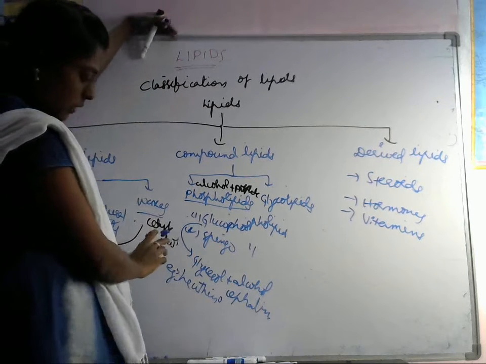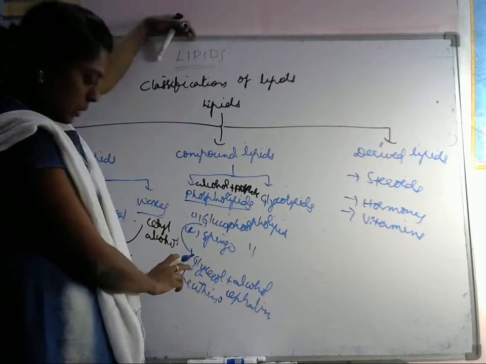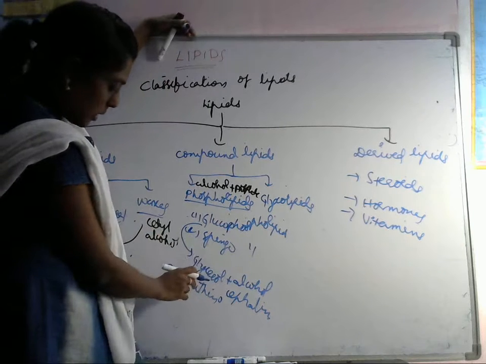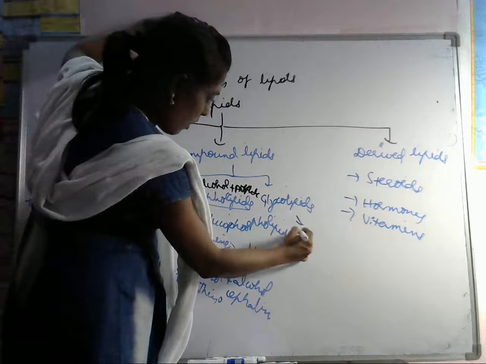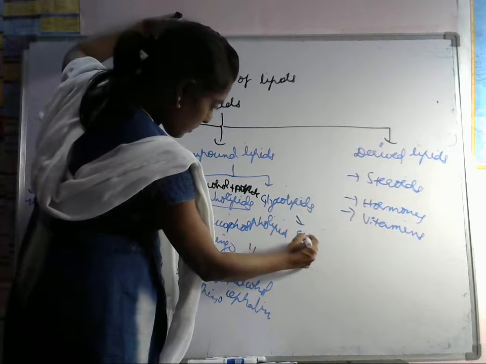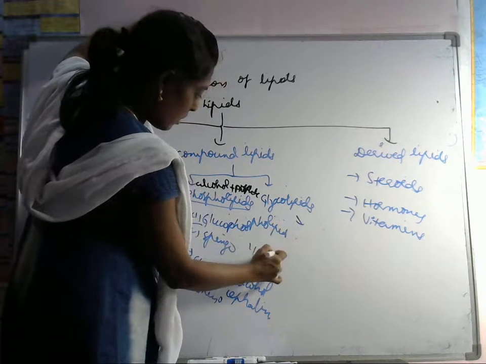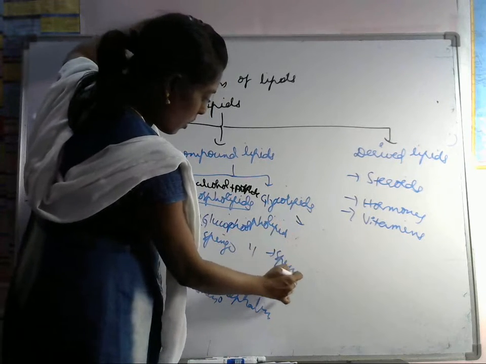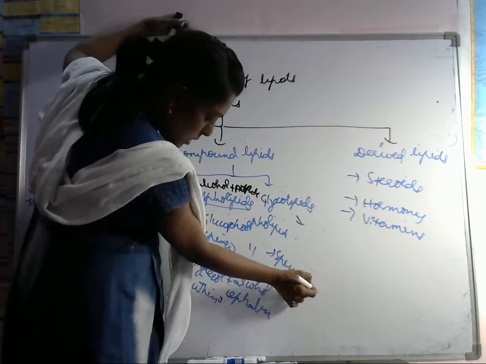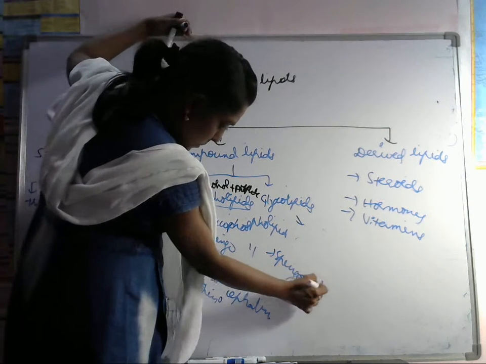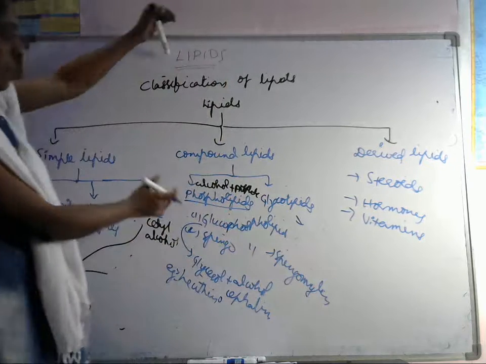Here the phospholipid contains sphingosine alcohol. This is sphingomyelin. Example: sphingomyelin. This is about the phospholipids.